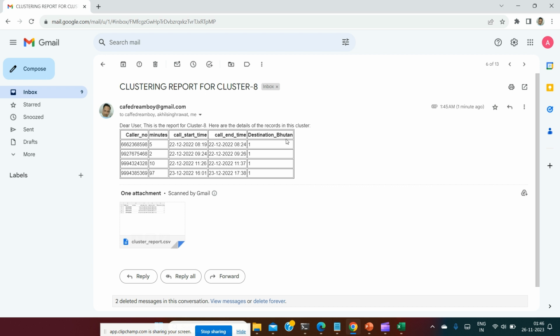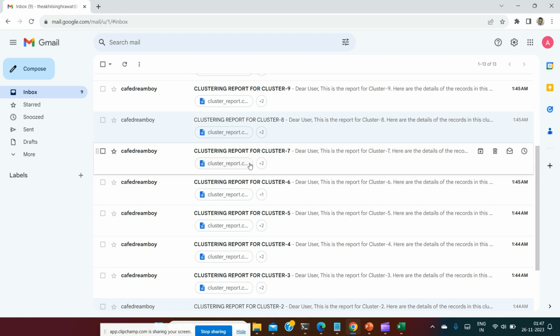So this is unsupervised machine learning. This is not supervised, and the system is doing its own analysis and making the clusters. All the calls to Bhutan have been placed under cluster 8. Why? Because they have all called Bhutan, and they have some durations, but they all have the same destination, so they are put into the same cluster.